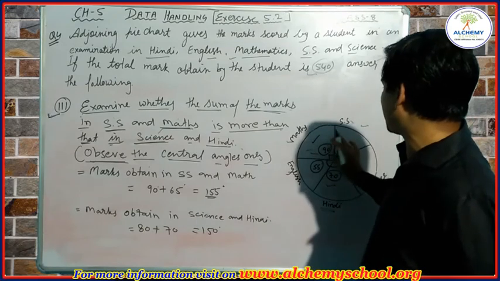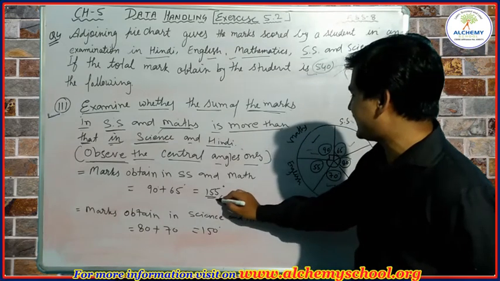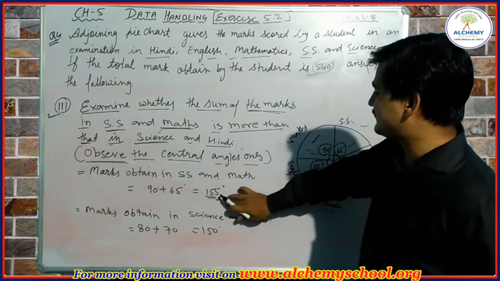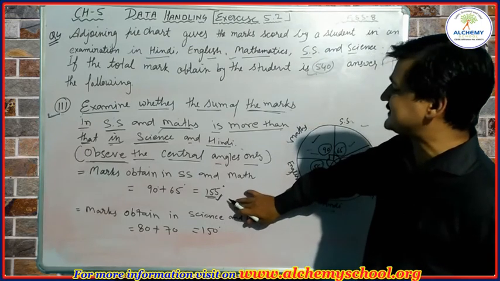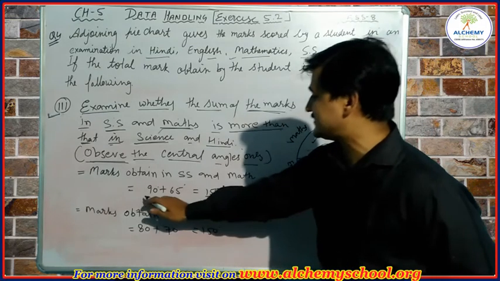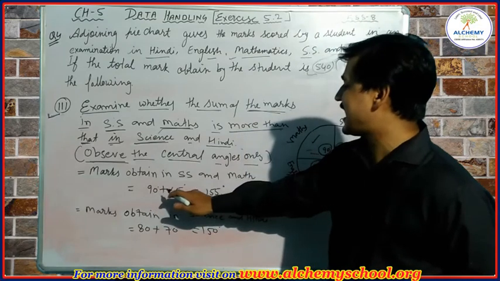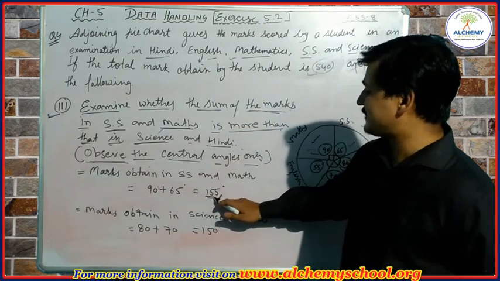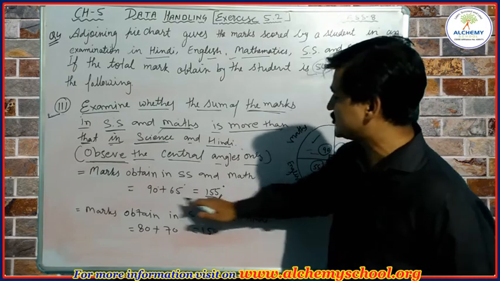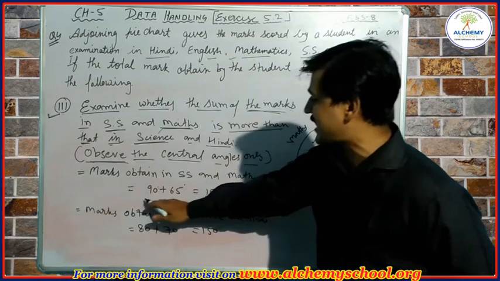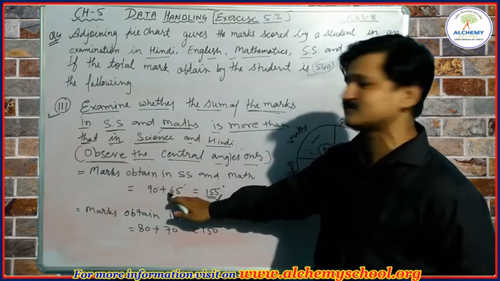When we add the sum of these, we will find 155 degree. 155 degree will represent the sum of the marks obtained by the student in mathematics and in SS. So 155 degree is proportional to the marks obtained by the student in these two subjects.